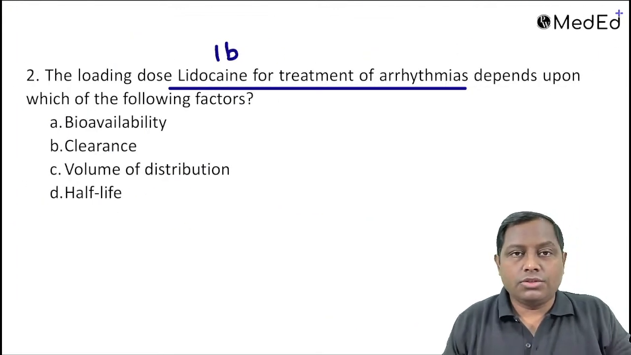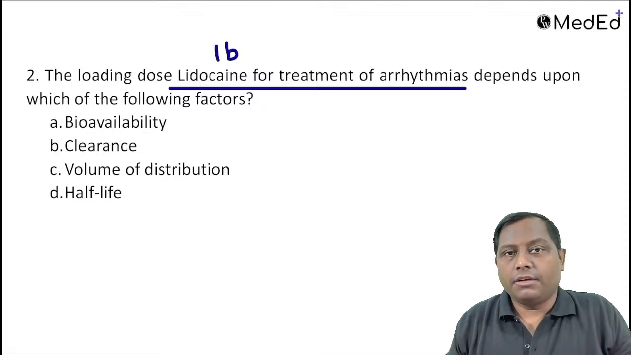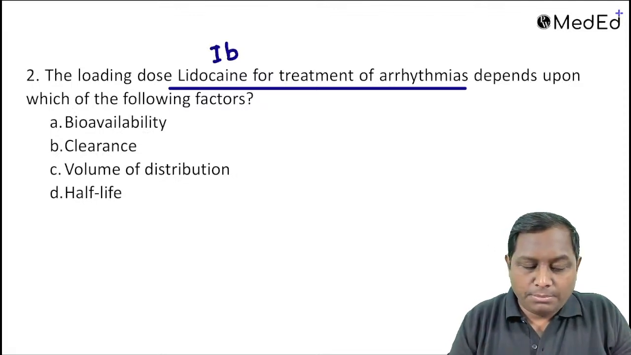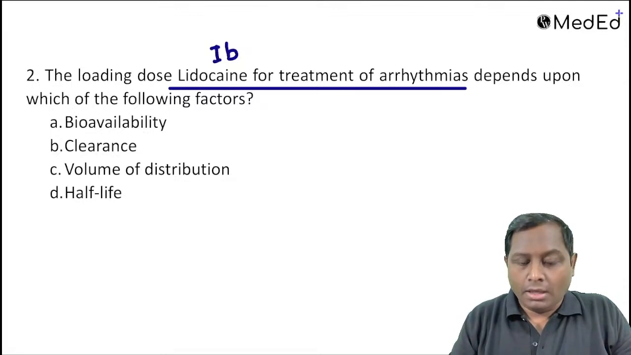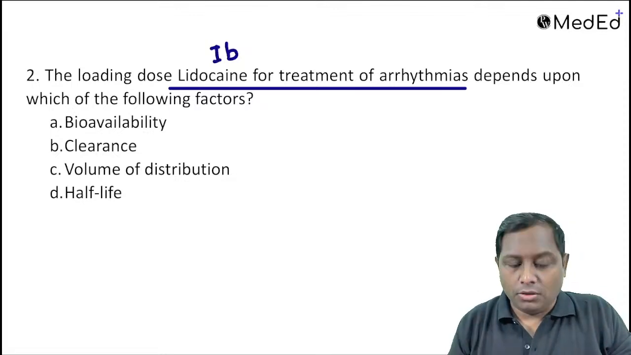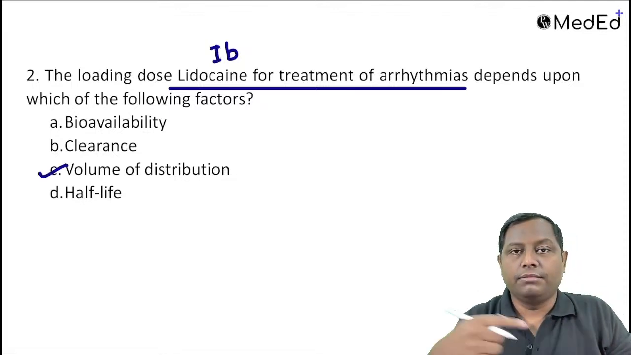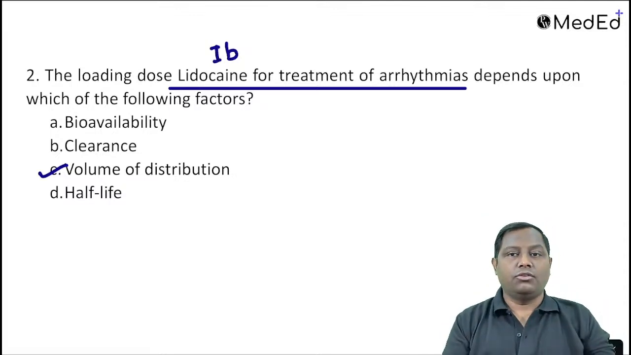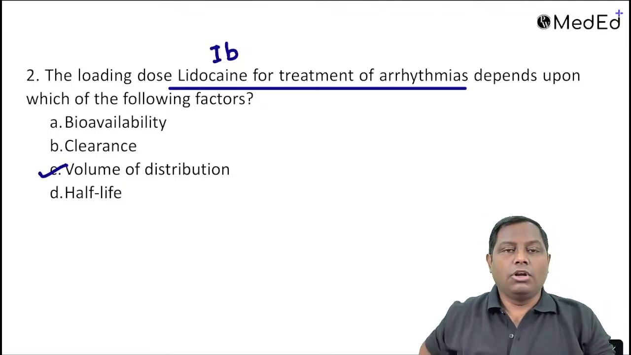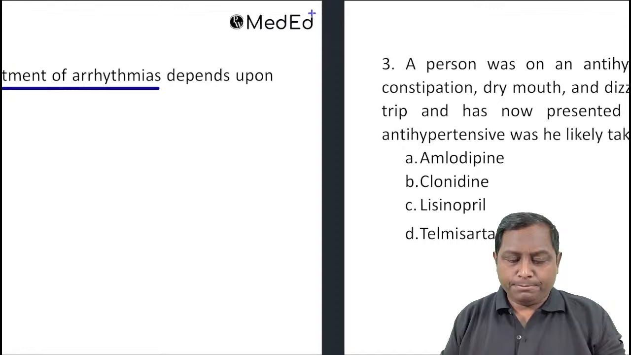Now next is going to be the loading dose. They are asking the loading dose of lidocaine for the treatment of arrhythmia. Lidocaine is one of the class 1B antiarrhythmic drugs, right? So it is dependent on which factor? Bioavailability, clearance, volume of distribution. See, loading dose is usually dependent on the volume of distribution. If the volume of distribution is high, we always try to give a loading dose. Loading dose हमेशा volume of distribution द्वारा decide होता है, ठीक है?